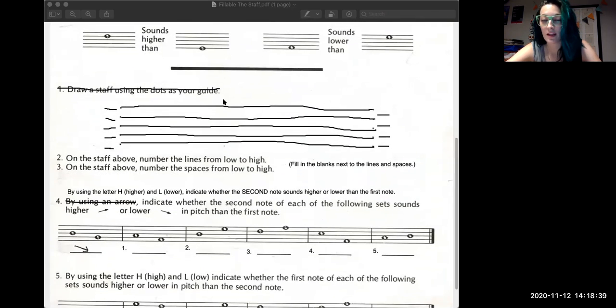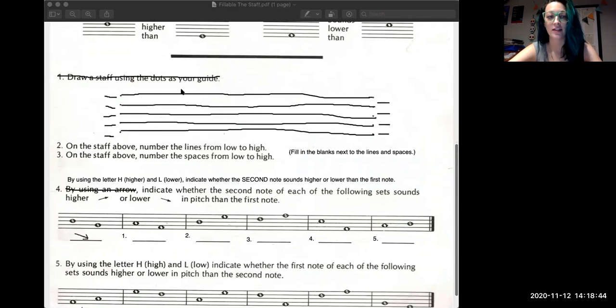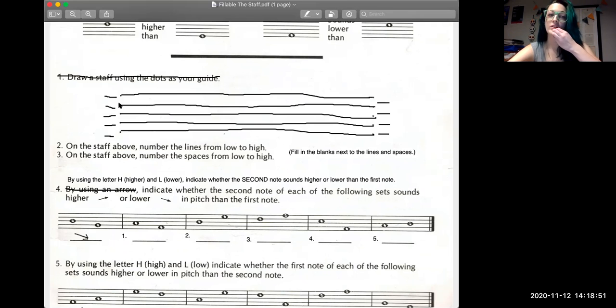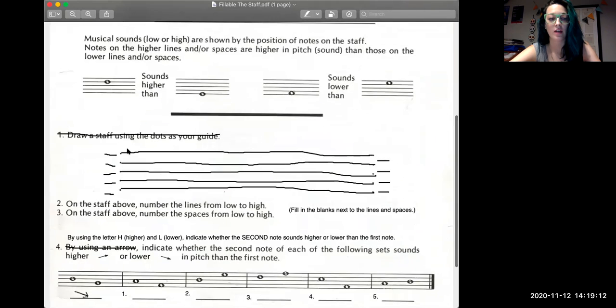This next section is something that we would have done together during class. It said, draw a staff using the dots as your guide. Since we can't do that, I already drew the lines for you. What you are going to do, though, is in these blanks, you're going to answer question number 2 and number 3. So question number 2 says, on the staff above, number the lines from low to high. And that's going to be on the left side here. So just like we said at the top, they start on line number 1 at the bottom and they end with line number 5 at the top.